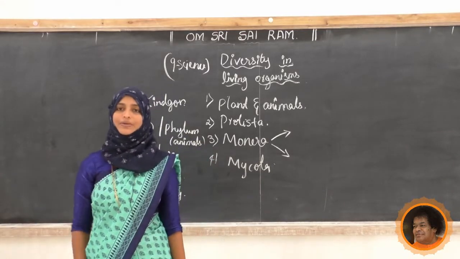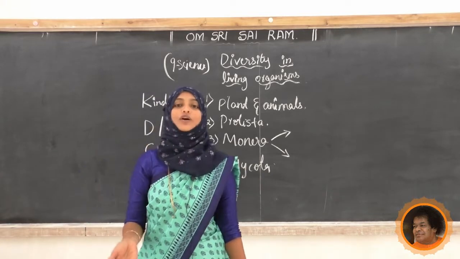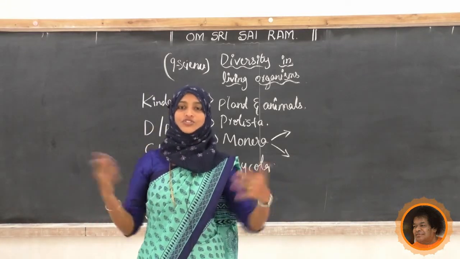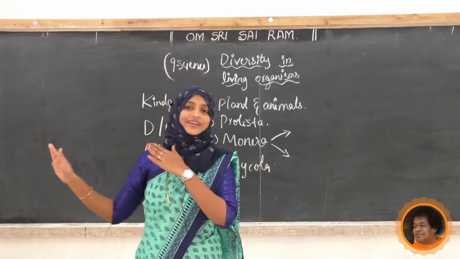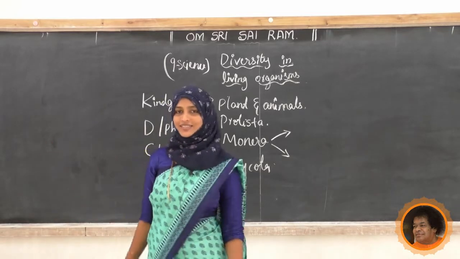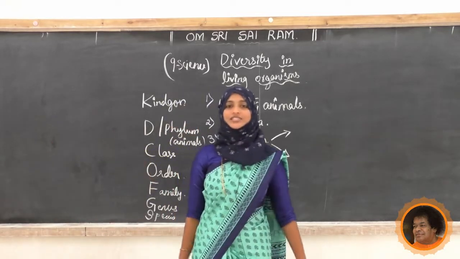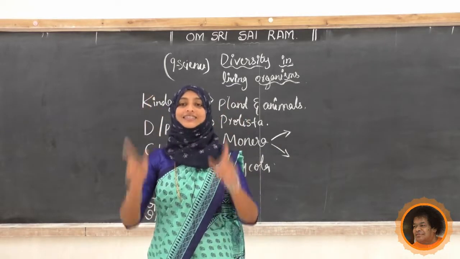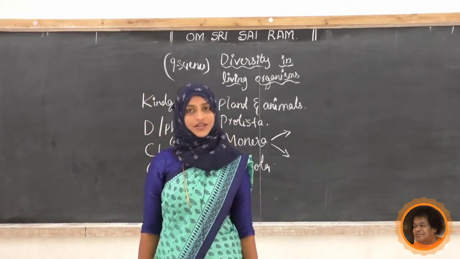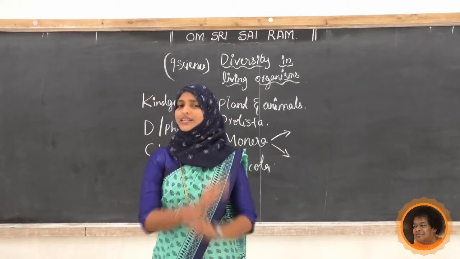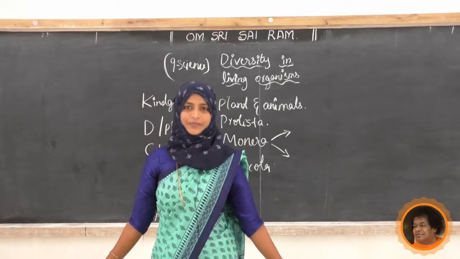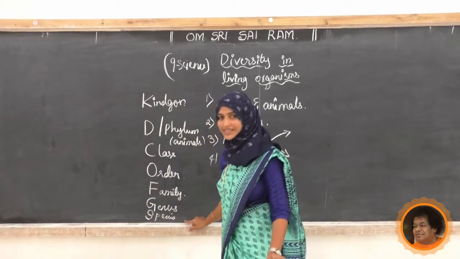So you can remember it like this: when the KD is going to drink the coffee, by seeing him, genus and species ran away. So it is very easy to write down. Okay, this is all about the Linnaeus hierarchy of classification. It is not at all going to change, but species is the basic unit.